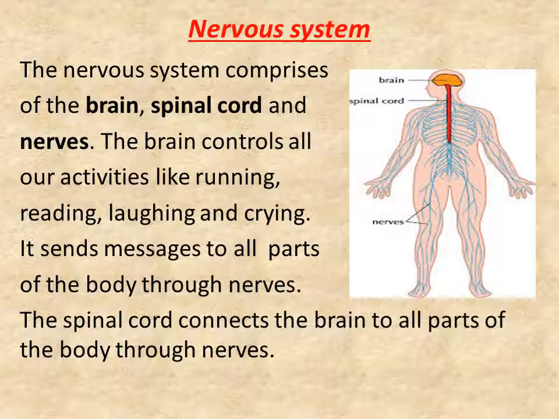The brain controls all our activities like running, reading, laughing and crying. It sends messages to all parts of the body through nerves. The spinal cord connects the brain to all parts of the body through nerves. So children, this is how the nervous system works in your body.